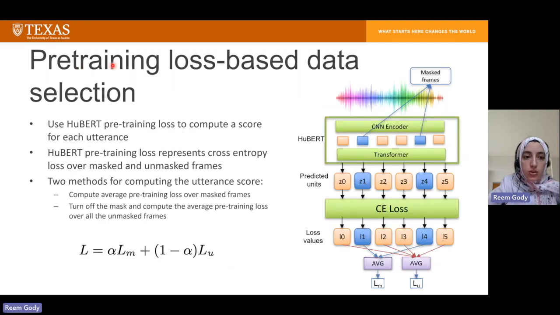For the pre-training loss-based data selection, we use the HuBERT pre-training loss to compute the score for each utterance. The HuBERT pre-training loss is a weighted average of the masked loss and the unmasked loss. So we start by computing the scores of the utterances as the average masked pre-training loss. And then we notice that this exhibits some randomness by default because the masks are randomly chosen. So we turn off the mask and use the average unmasked loss as our score for the utterances.